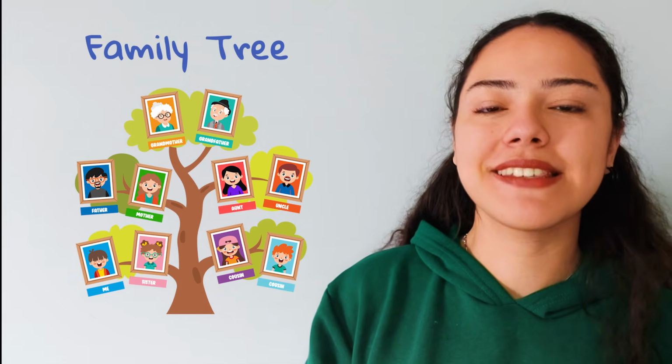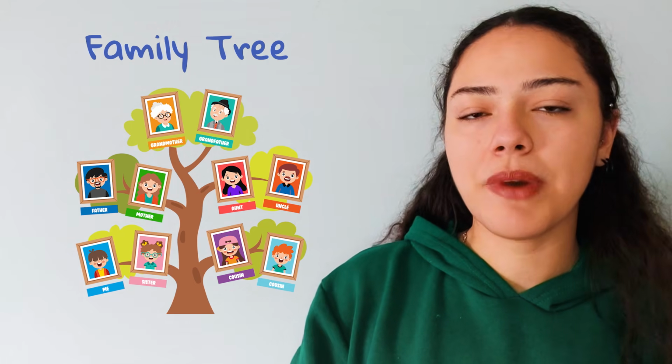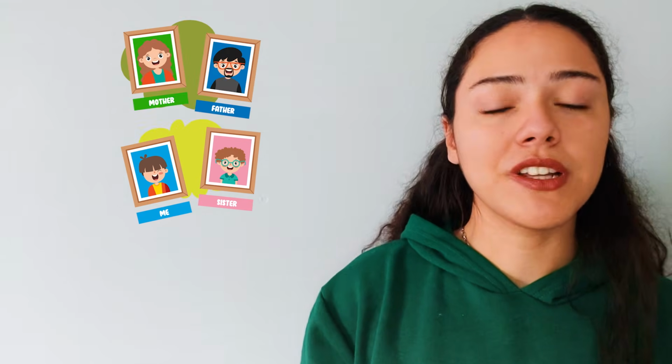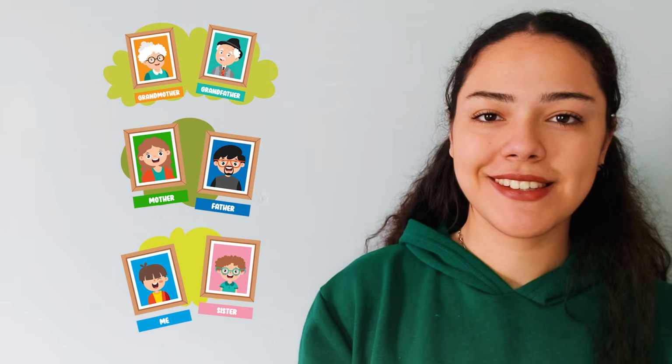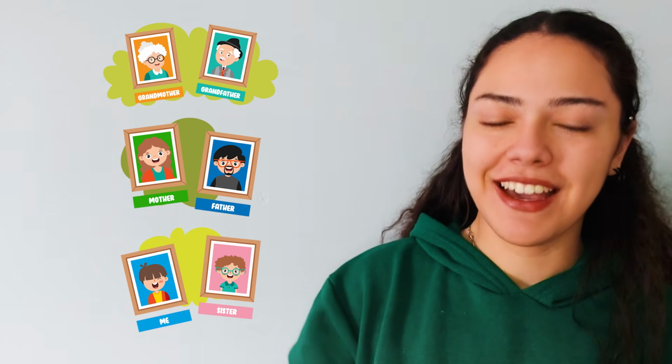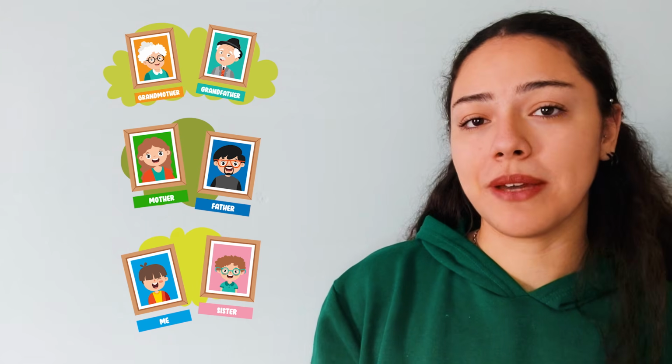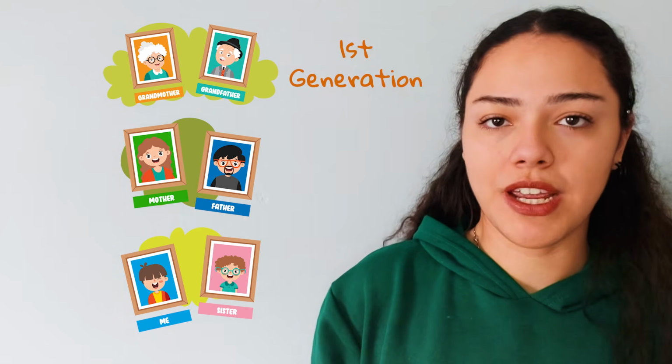Today we will learn an A1 level topic. Our topic is family tree. Let's think about it in generations. We exist in one generation, we and our siblings. Our parents are in the generation before us, and our parents' parents, I know this sounds funny, are in the generation before them. Let's call them the first generation.